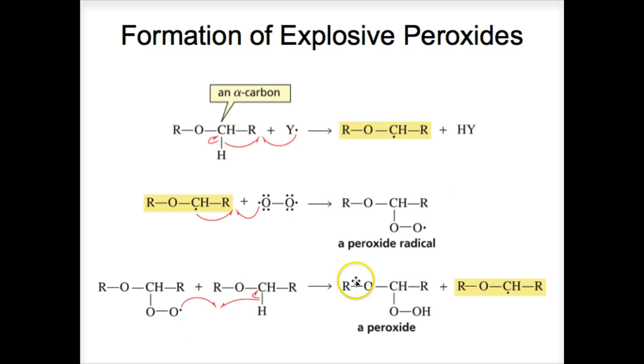Then down here you can see we can take the peroxide radical and react it with another molecule of ether. Here's another molecule just like this one up here, with another molecule of the ether in a second propagation step, producing an additional molecule of peroxide, which can actually go back and participate again in this propagation step. Also, we have regenerated the radical used in the first propagation step. This one right here has regenerated this particular radical that was generated up here. So you can see how it's a chain reaction.